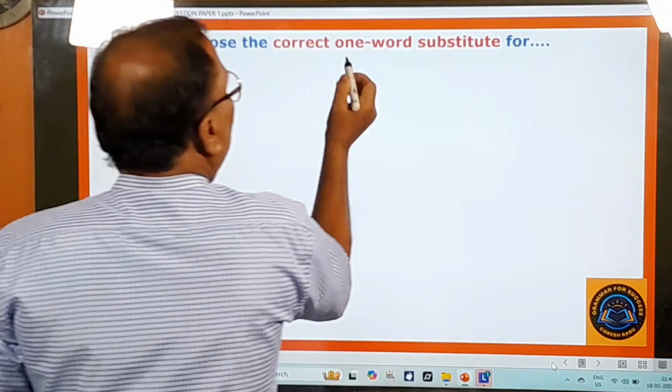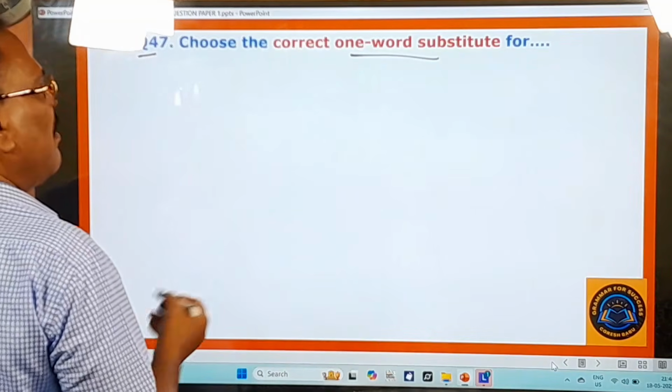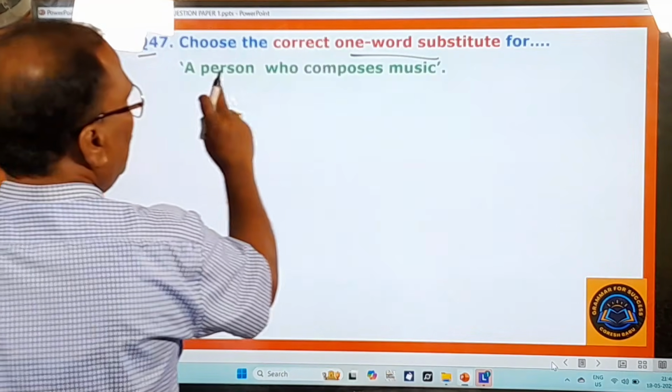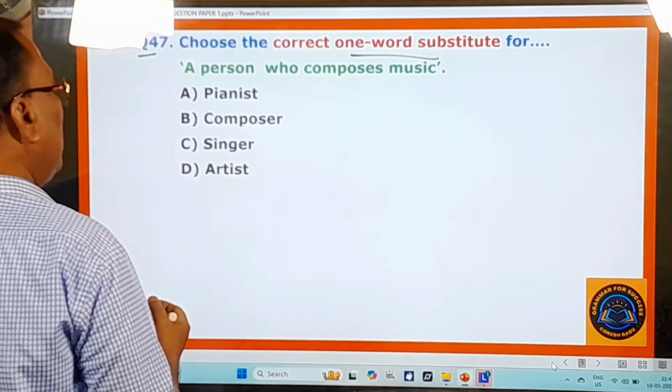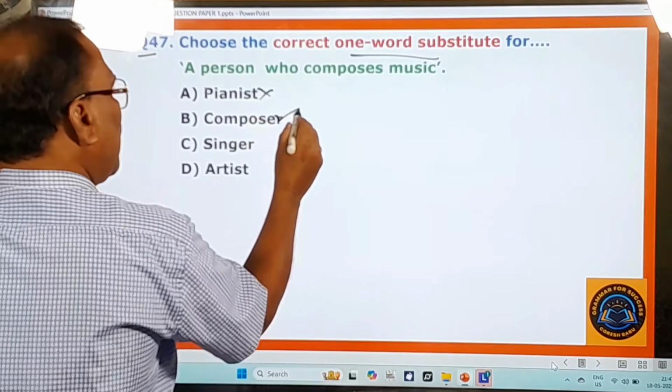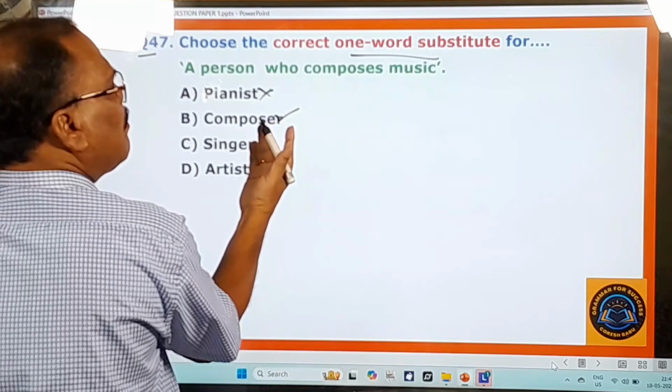47th question. Choose the correct one word substitute for a person who composes music. You know one word substitutes very well. It's a very easy one. Pianist, no. Composer, yes. One who composes is a composer.